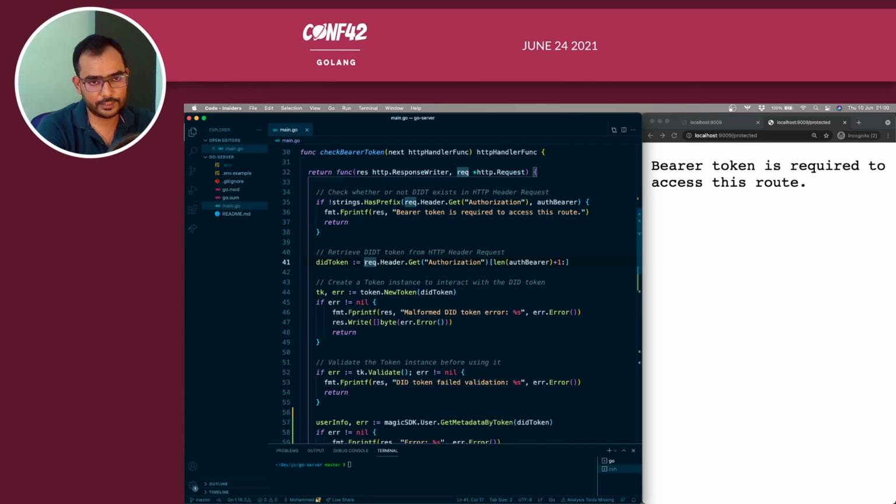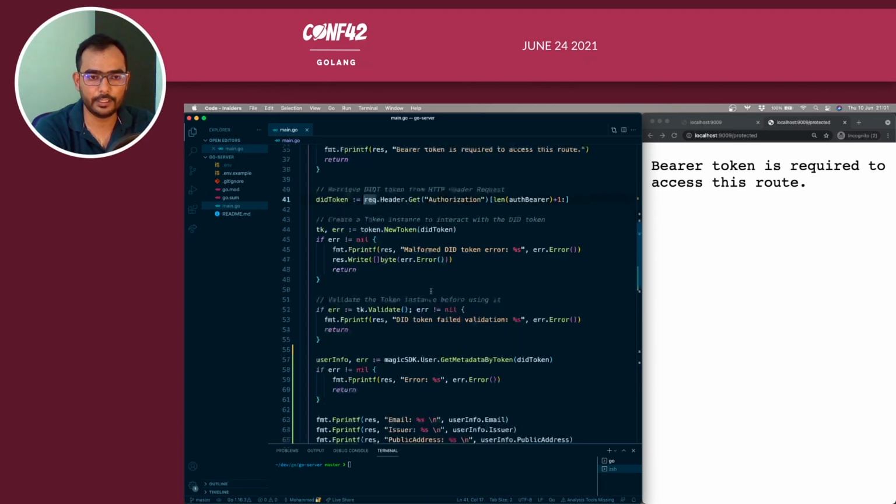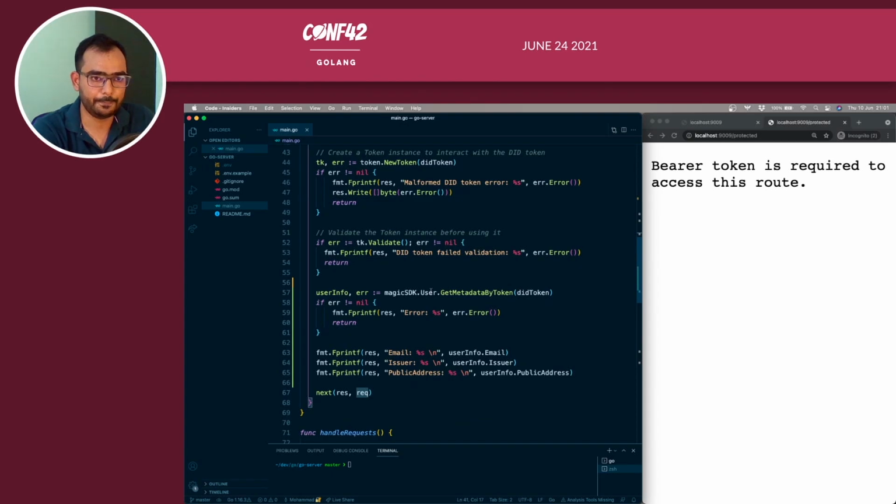And then once we have a bearer token in the authorization header, we go on to extract that bearer token from the authorization header, which is a DID token passed on from the client side. Then we create a token instance to interact with the DID token, and this is how we do it. You can check more about this in the docs later on. And here we check whether the DID token is malformed or not. If there is an error, it will throw out that particular error.